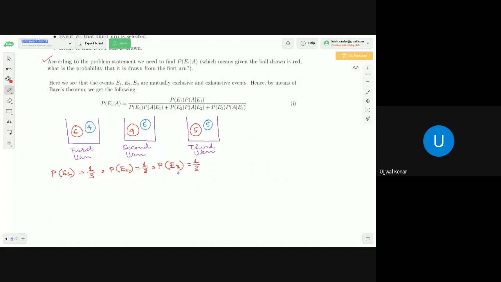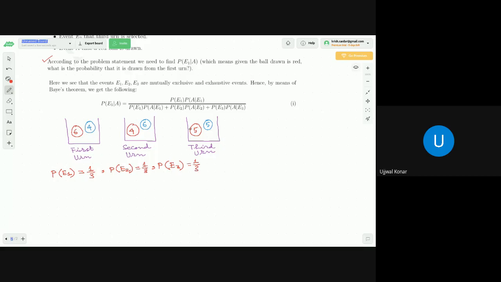I repeat, there are 3 urns and suppose your eyes are closed and you want to choose any of these urns. What is the probability? 1 by 3. The probability of E1 is 1 by 3, of E2 is 1 by 3, and of E3 is also 1 by 3.